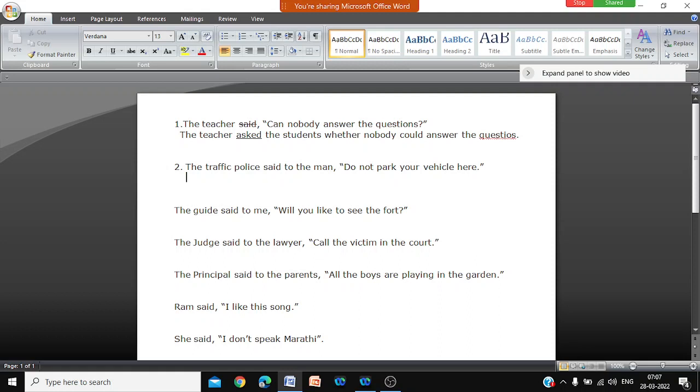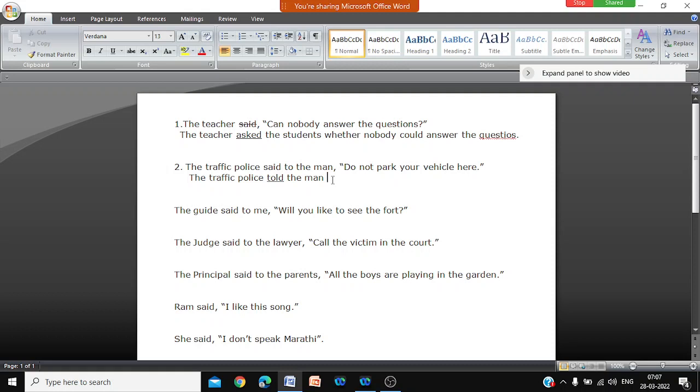Now we are saying told. We are using told. The traffic police told the man. Simple told, because it is an order. You can also write ordered, but here we are writing simple told. Told the man, and again after told no to, like asked. Said to the man, but told the man, not told to the man. Don't write the word to. Told the man, then do not park.